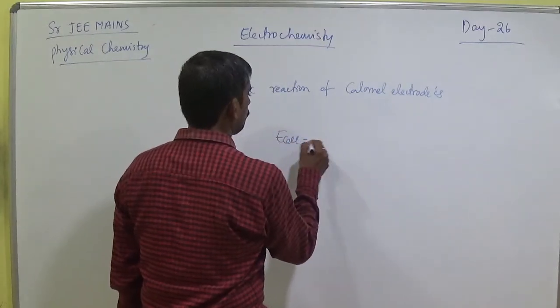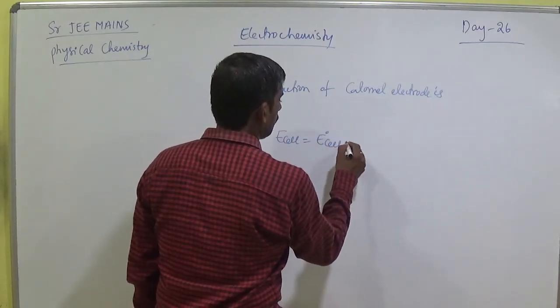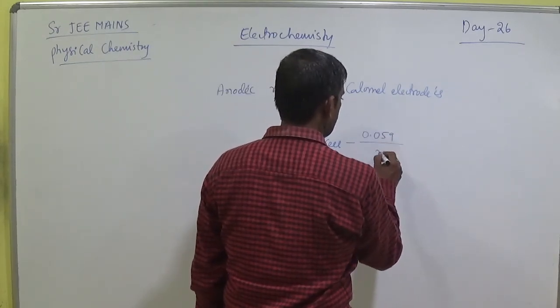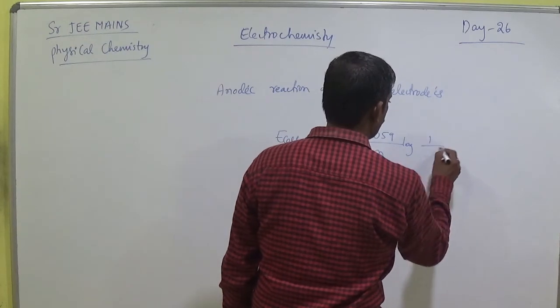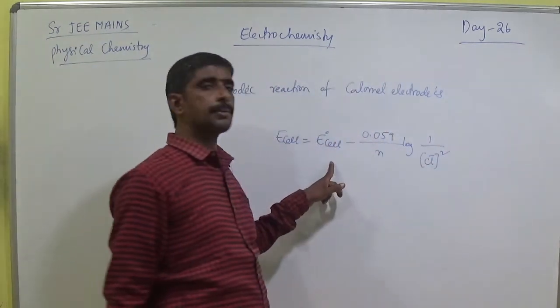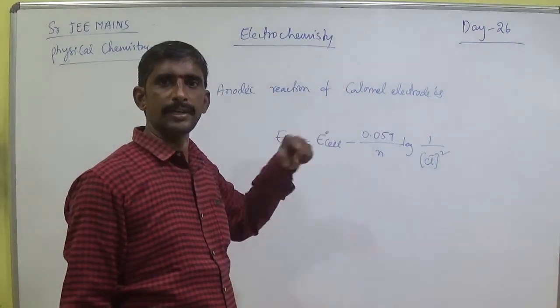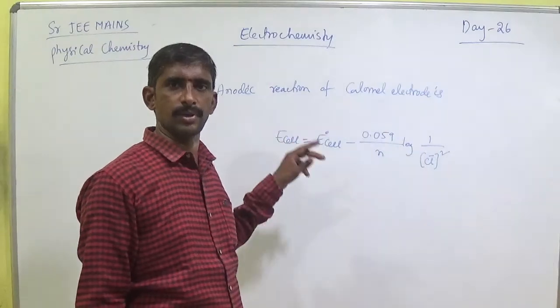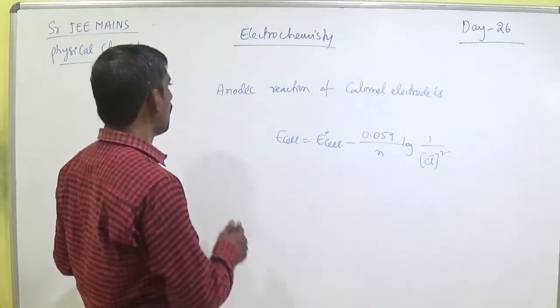E cell equals E naught cell minus 0.059 by n log of 1 by the chloride ion concentration squared. This concept is related to the next concept and this formula. Don't worry, after that I will explain. These concepts are interrelated.